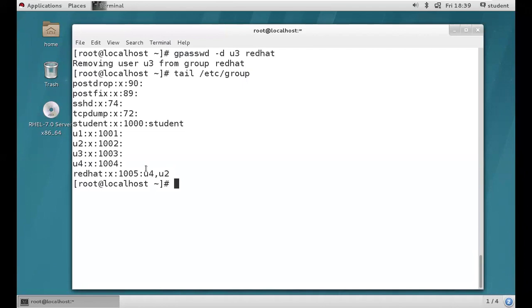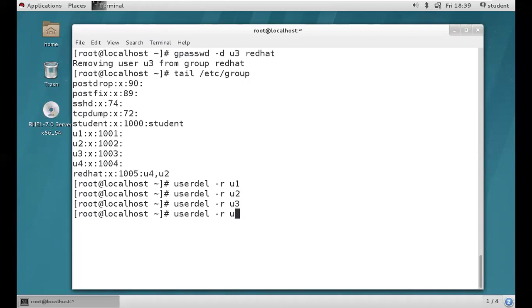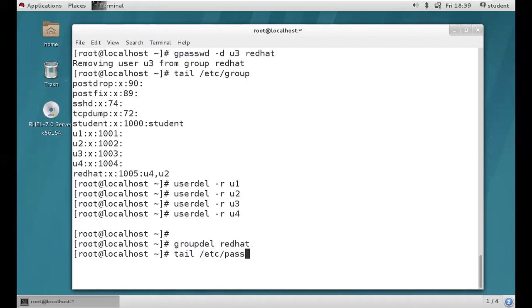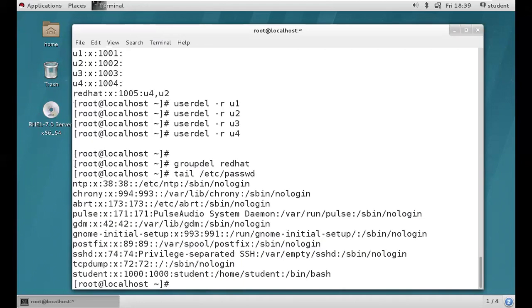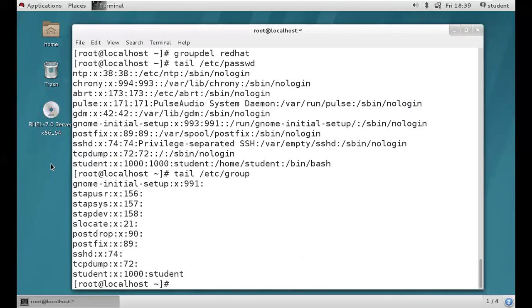Then finally, what we are going to do, we are going to delete the users and we are going to delete the group. That's it now. So how to delete the users? userdel is a command, -r u1, then u2, then u3, then u4. And how to delete the group? groupdel is a command, Red Hat is the group. And everything got deleted. So I hope you're clear, guys, how to manage the users in a group, right? So clear? There is no Red Hat group.